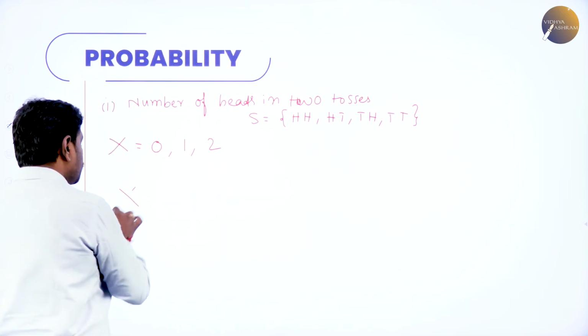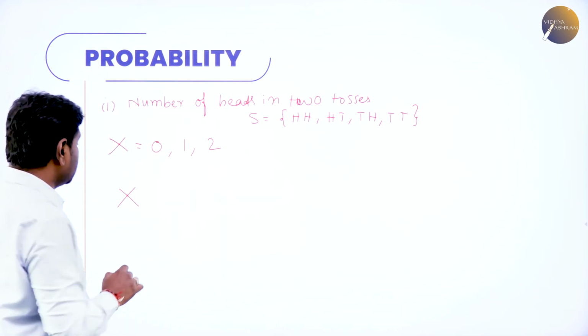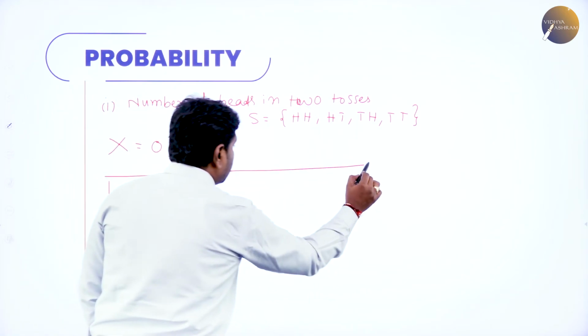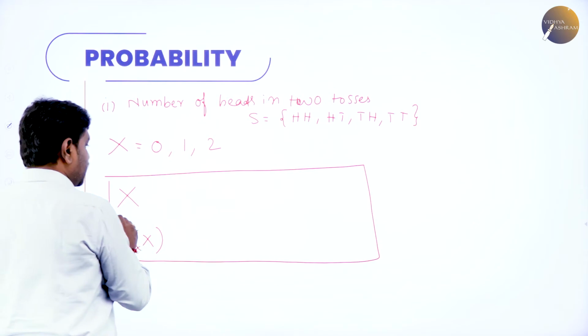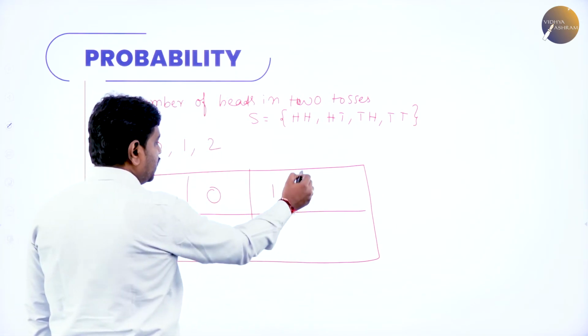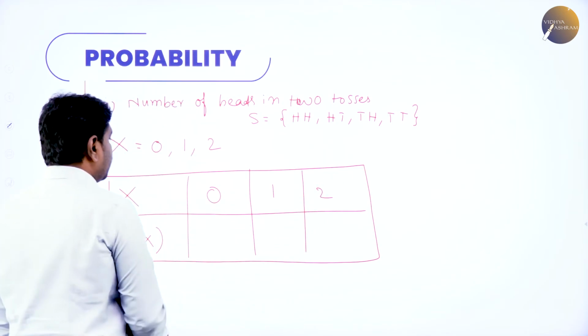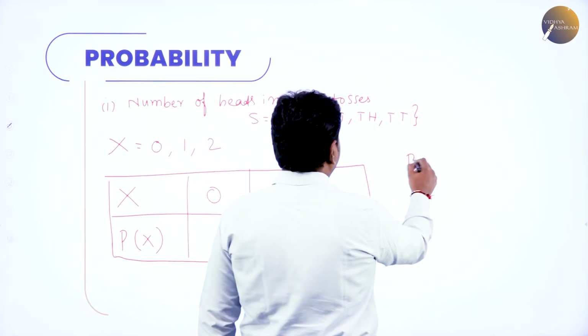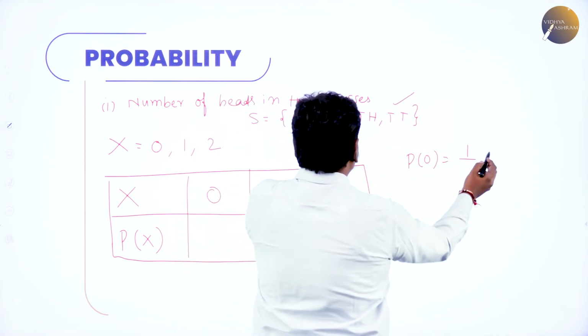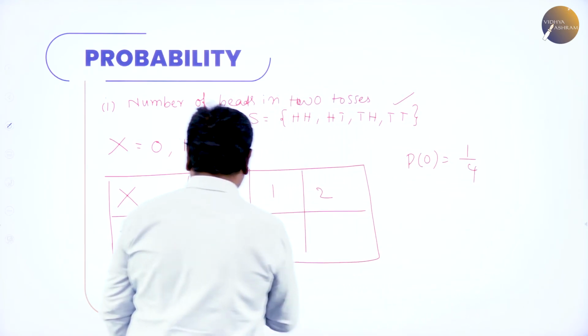So probability distribution means a table containing X and probability of X. X means random variable. Random variable is number of heads, they told. So what are the random variable values? 0 heads, or 1 head, or 2 heads. Now probability of 0 heads: this is one output out of 4, 1 by 4.